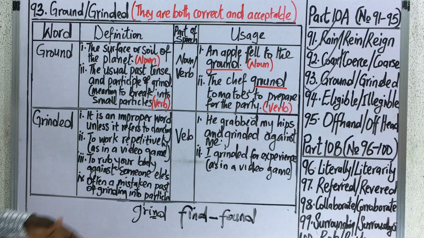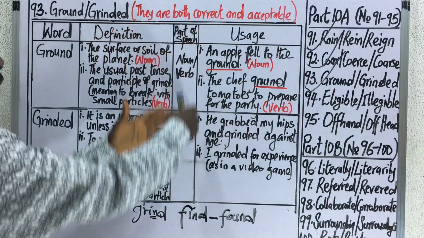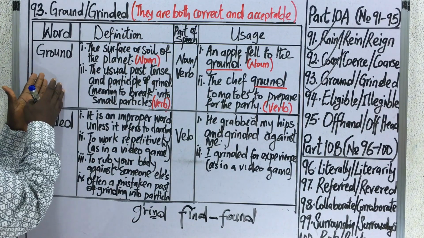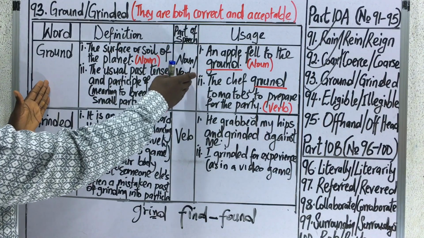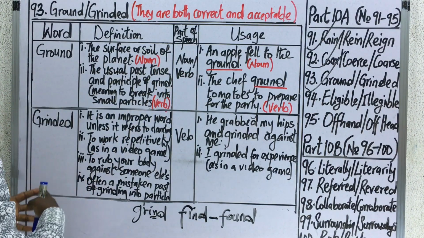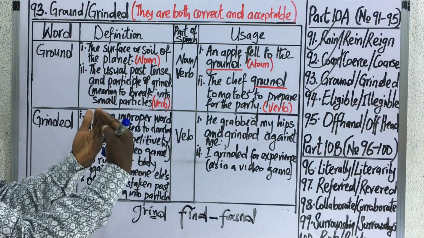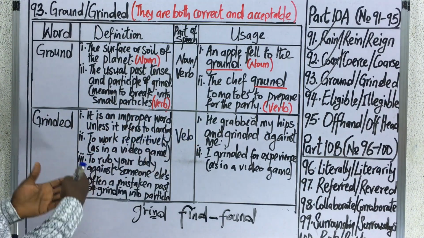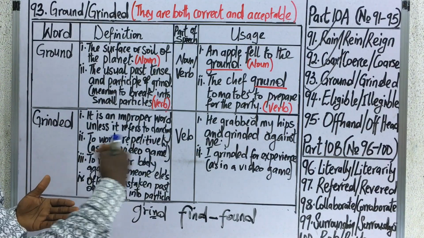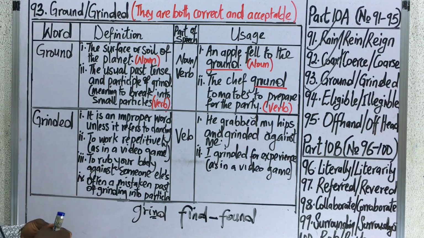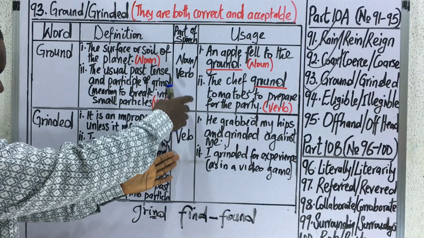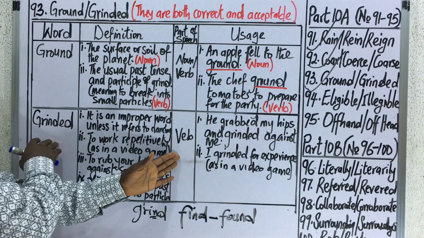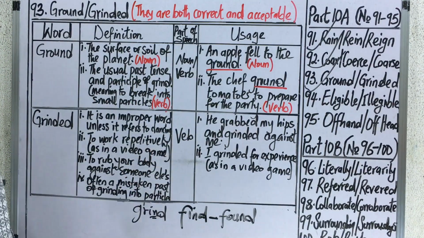Then we'll move forward to talk about the part of speech to which they belong. The first word can be used both as a noun and as a verb. In other words, it belongs to two different classes of speech: the noun class and the verb class. The second one is a verb. In other words, the part of speech to which it belongs is the verb.